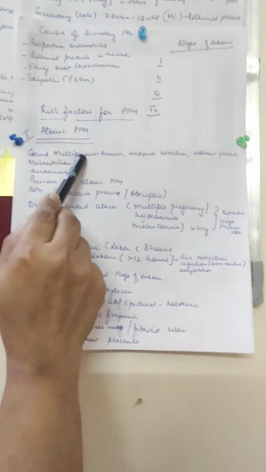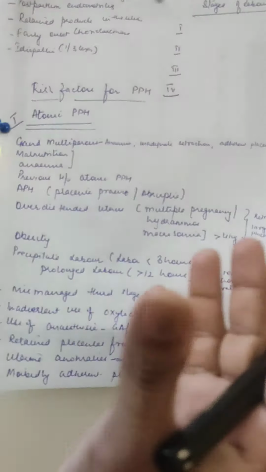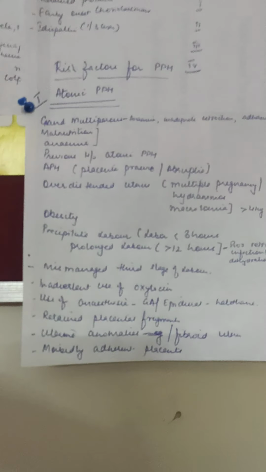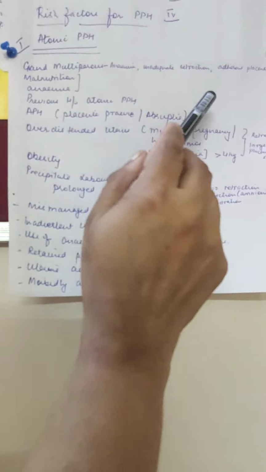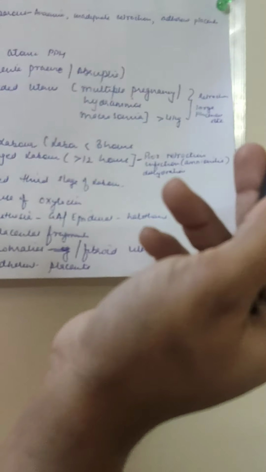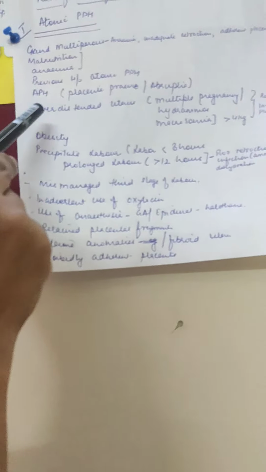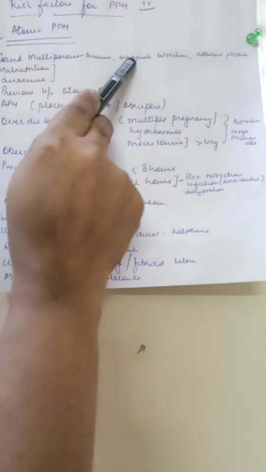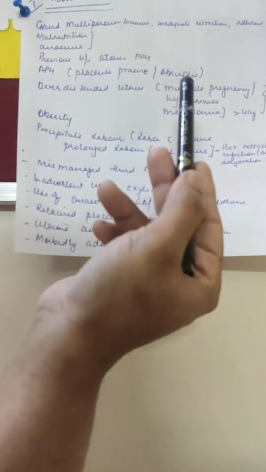And even in grand multiparas, it has been seen that because she is getting pregnant again and again, there are many times miscarriages and deliveries. So there are chances the endometrial surface is also rough. That is not good. The placenta attached to that surface can many times be adherent also. Again, it will lead to atonicity. Malnutrition is itself an independent factor, as it will lead to inadequate retraction. With anemia, the muscles are also malnourished, and so there will be inadequate retraction.